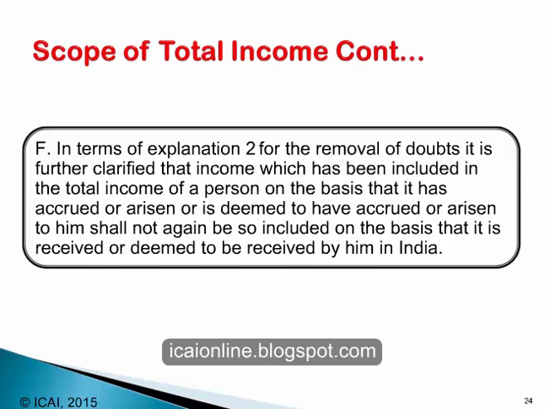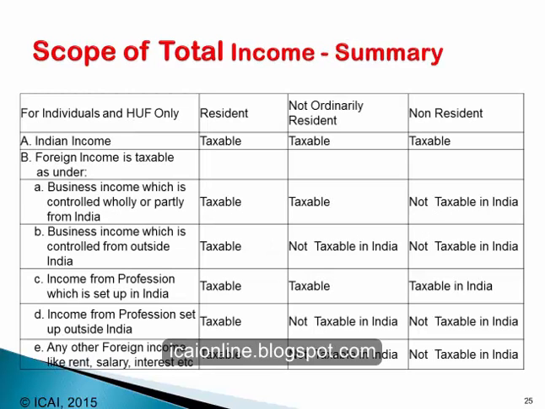Let us now summarize the scope of total income in respect of the different categories of SSEs and in respect of different incomes. Let us first come to Indian income. Indian income is taxable in respect of all SSEs, whether they are residents, not ordinarily residents or non-residents. The second category is foreign income.